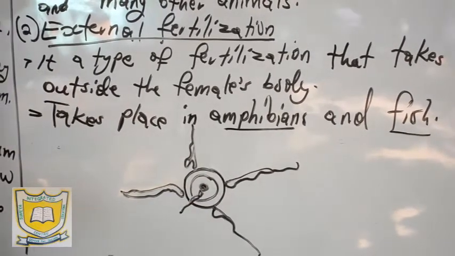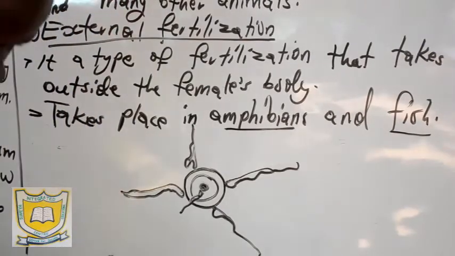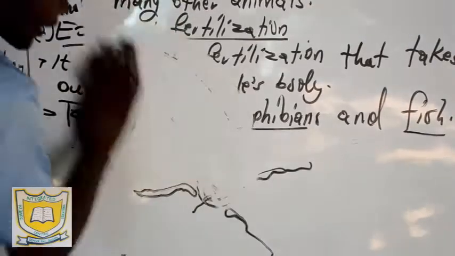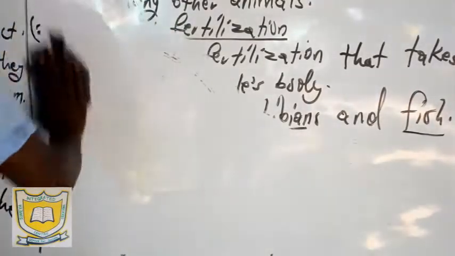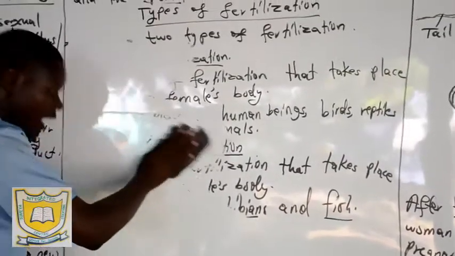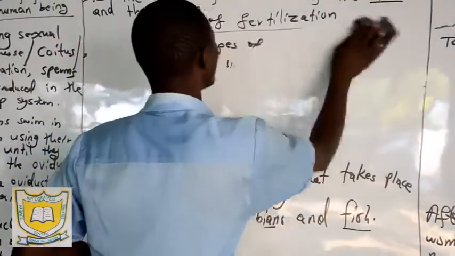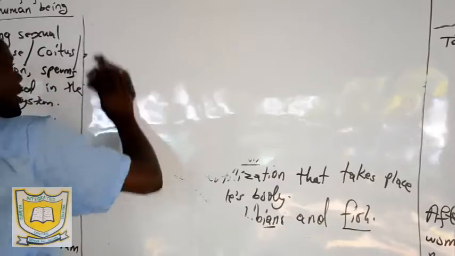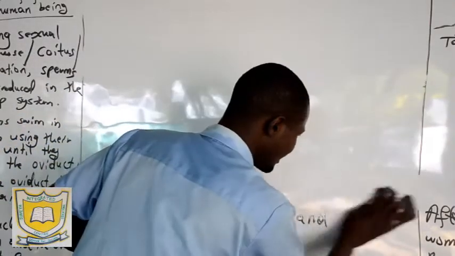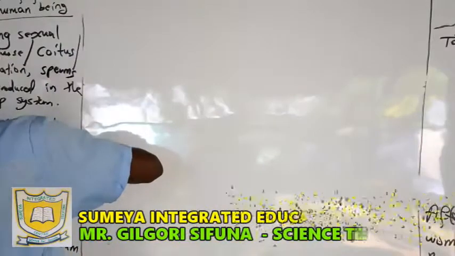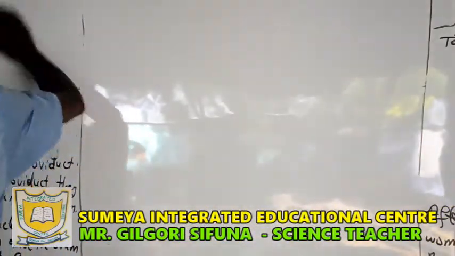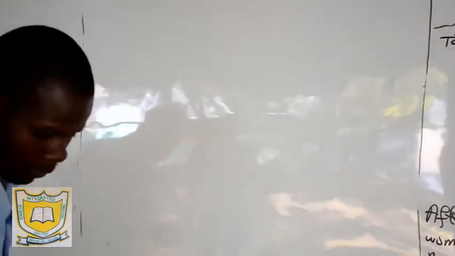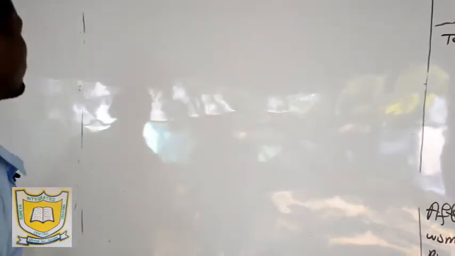So that is what we call the fertilization process. Allow me to talk about what happens after fertilization. Now we have said that the sperm cell has met the ovum. After fusion, fertilization takes place, and what forms is what we call the zygote. Immediately we have the two cells meeting to form the zygote. Now what happens after fertilization?